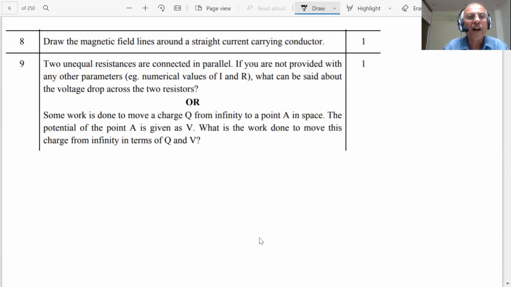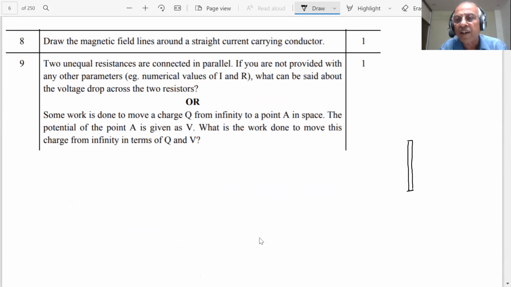Question number 8. Draw the magnetic field lines around a straight current carrying conductor. Okay, student. You know that already. If this is a straight current carrying conductor, and if this is the current direction, then what rule is given, student? You have heard about the right hand thumb rule.